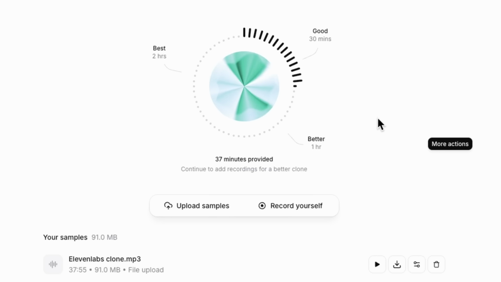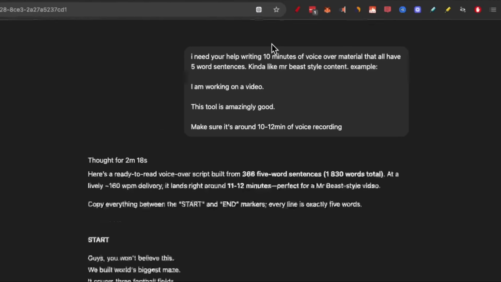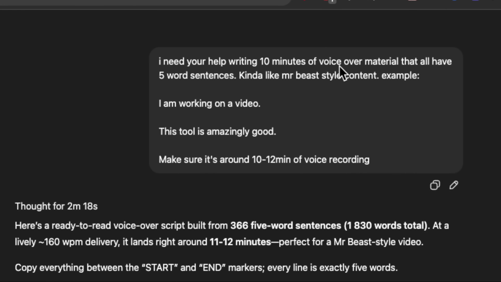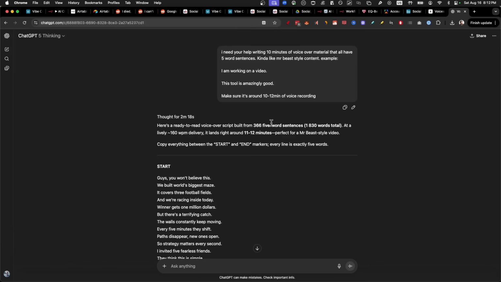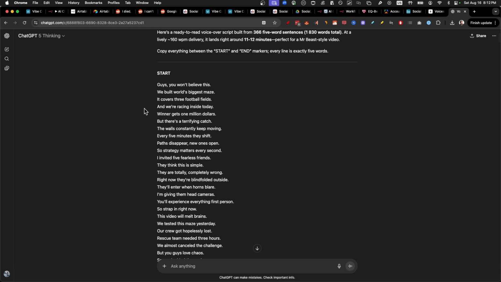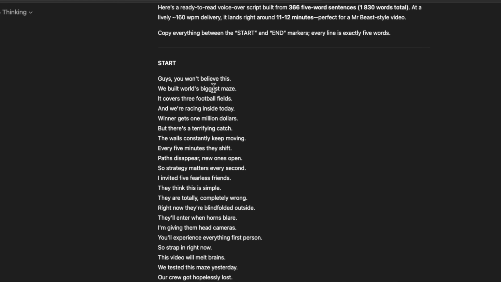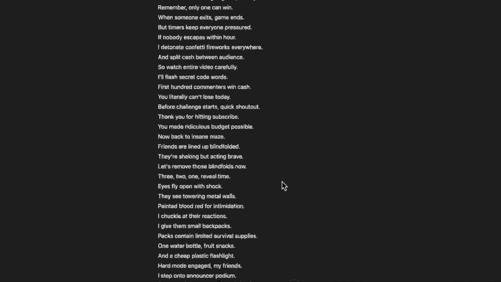The tip I got was to read my sample like this. The ChatGPT prompt is, I need your help writing 10 minutes of voiceover material that all have 5-word sentences. Kind of like Mr. Beast style content. Example, I'm working on a video. This tool is amazingly good. Make sure it's around 10 to 12 minutes of voice recording. And what ChatGPT gave to me was exactly that. 5-word sentences and a really long script.